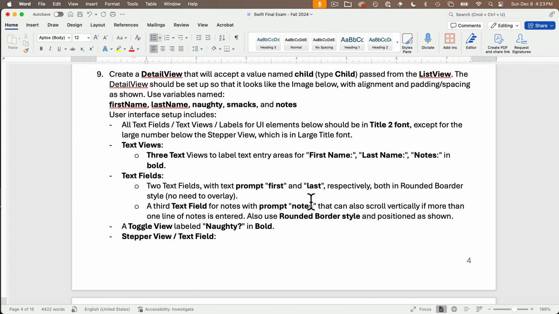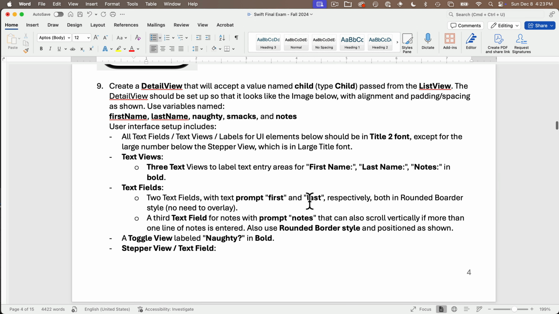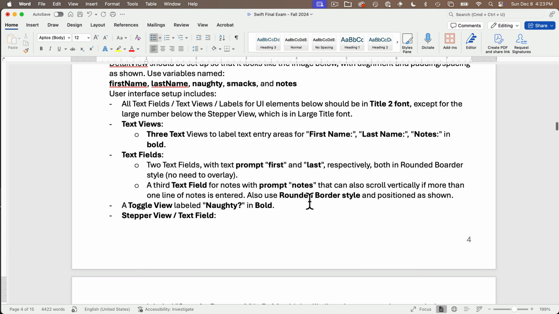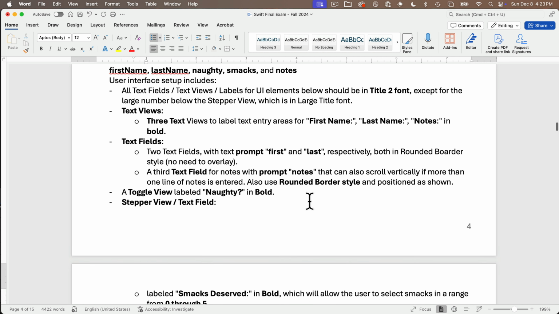Now for question 9, we're going to create a detail view that will accept a value named child, which is of type Child, passed in from the list view. Now this detail view should be set up so that it looks like the image that I'm going to show you below, the alignment and the padding and the spacing as shown. So we want to use variables named firstName, lastName, naughty, smacks, and notes.